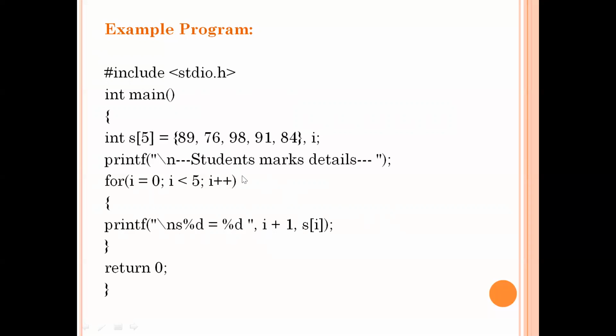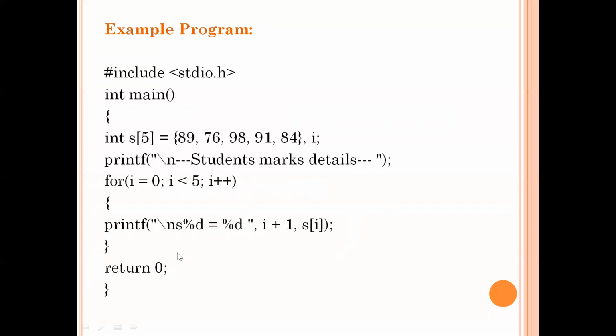Now I value will be incremented by 1. S of 1 means 76. 76 will be printed on the screen. Then I value will be incremented to 2. S of 2, 92 will be printed on the screen. Like that, the list will continue. Now we reach the last element. I becomes 5. 5 is not less than 5, so the condition fails. Then we will not enter into this loop. We come out of the for loop. After coming out, we just return the value and close the main method.